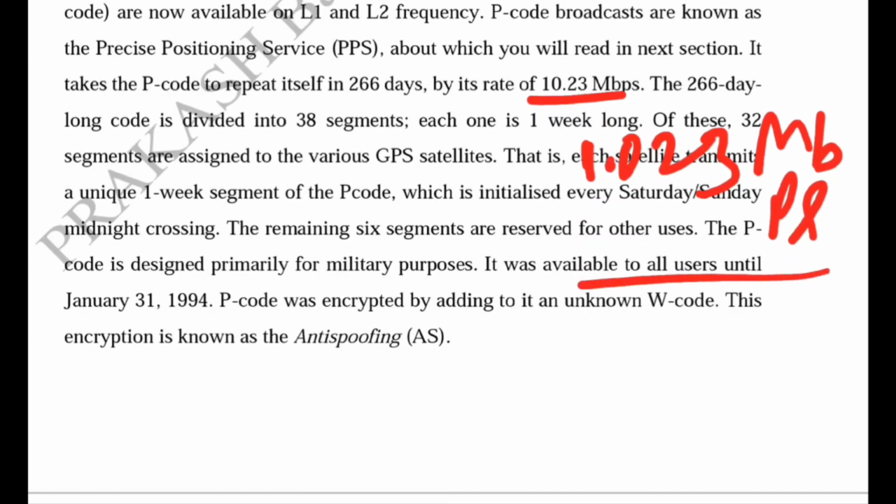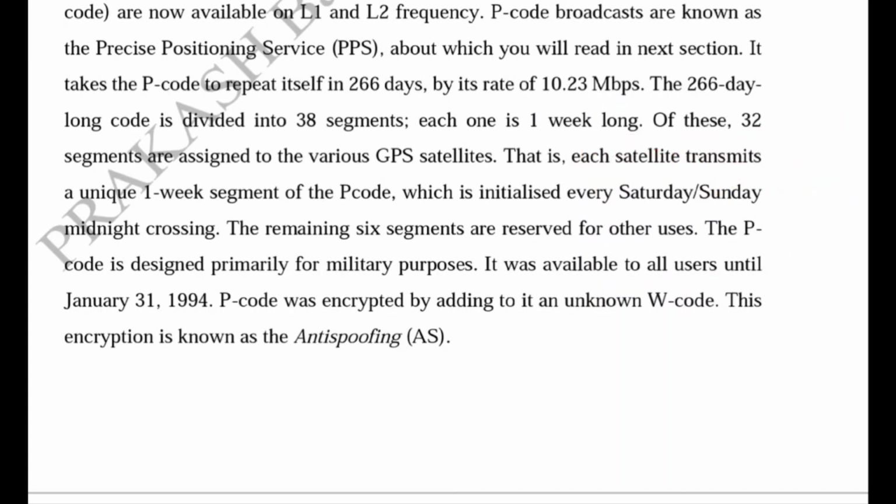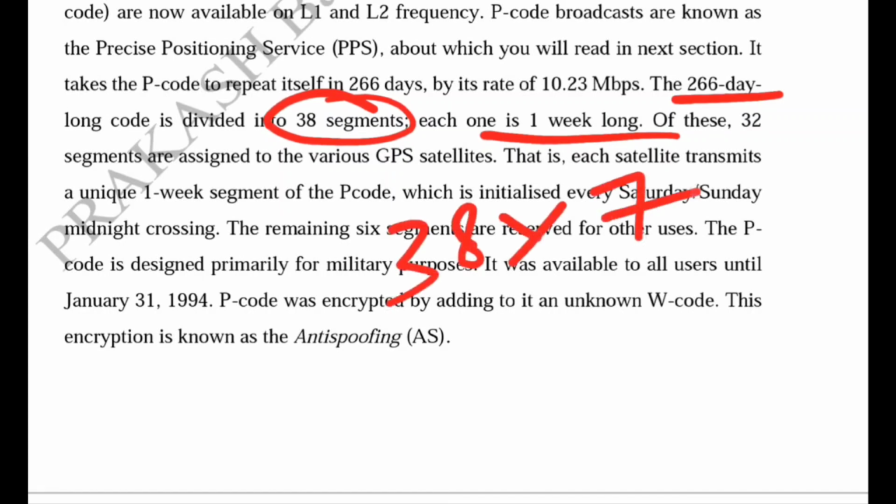The C/A code has 1.023 Mbps, but the P code has a 10.23 Mbps rate. So it repeats on a 266-day-long code. It is divided into 38 segments, each one 1 week long, so 38 times 7 is 266 days.